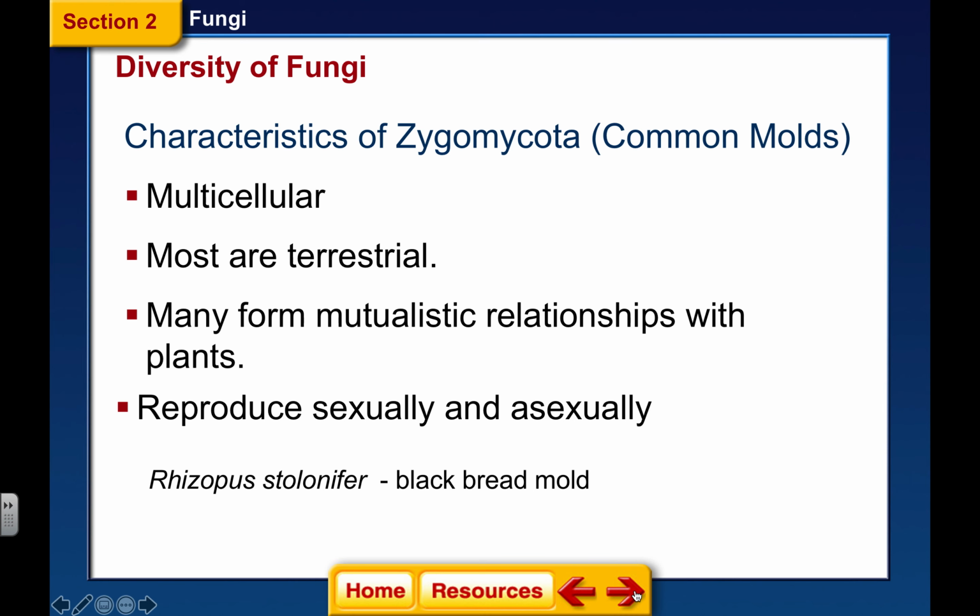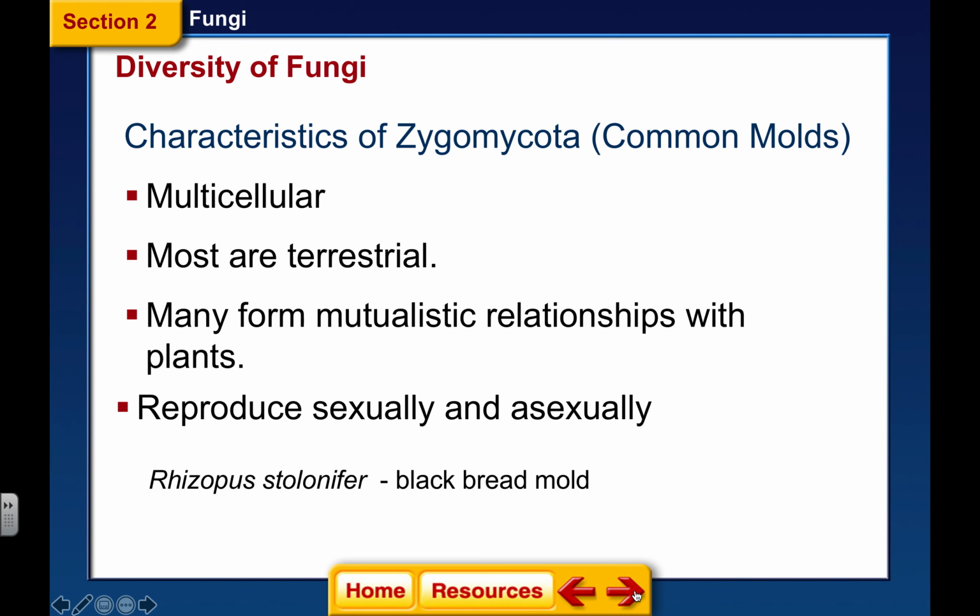All right, now these fungi also reproduce asexually and sexually. Let me just say right here and keep this in mind that this is the way, except for the mushrooms, Basidiomycota, this is the way that the other ones are going to reproduce, both asexually and sexually. In favorable conditions, fungus always reproduce asexually. They just reproduce by releasing their spores. The spores are blown by wind or water or animals. They fall to the ground. And if the conditions are favorable, then you have a new mycelium.